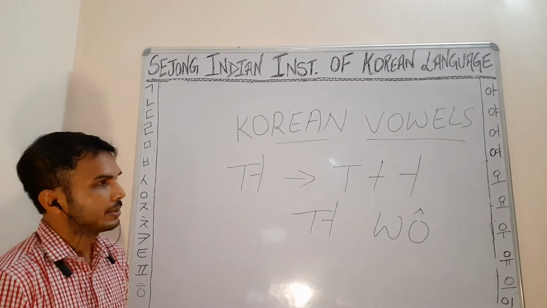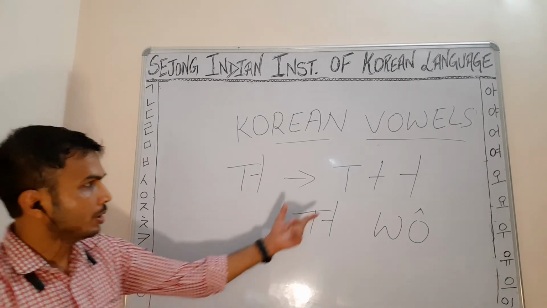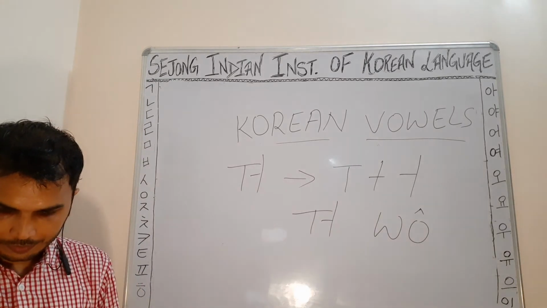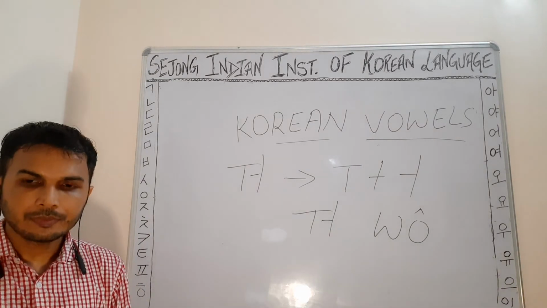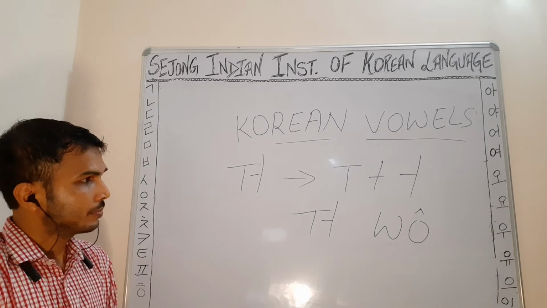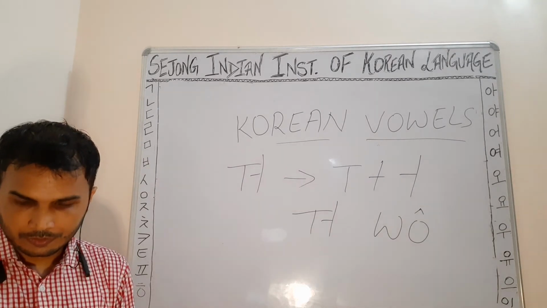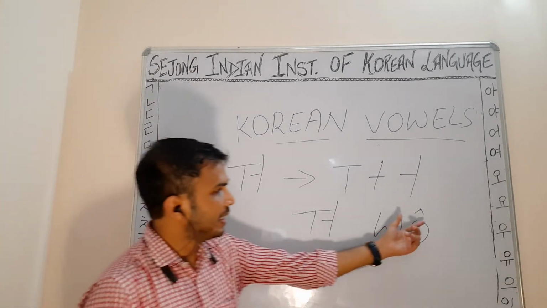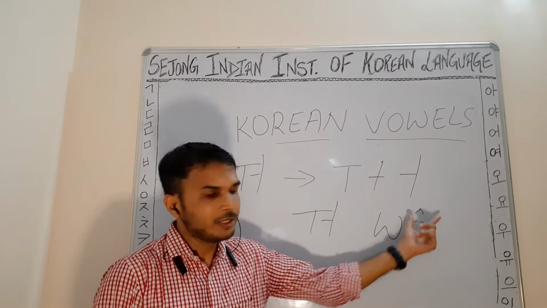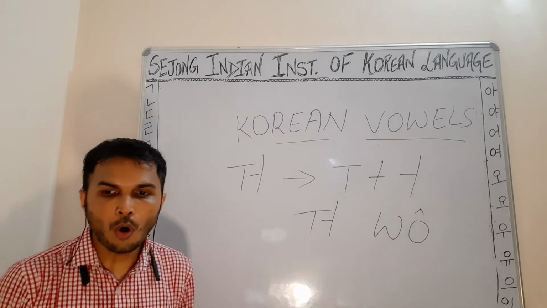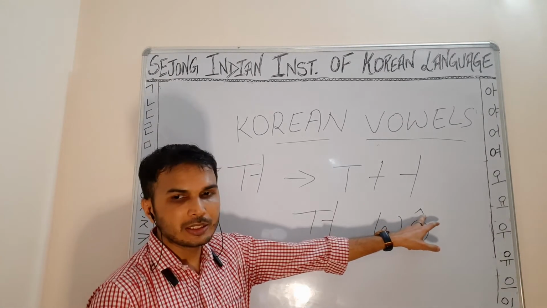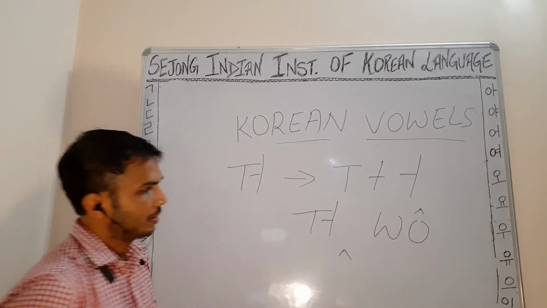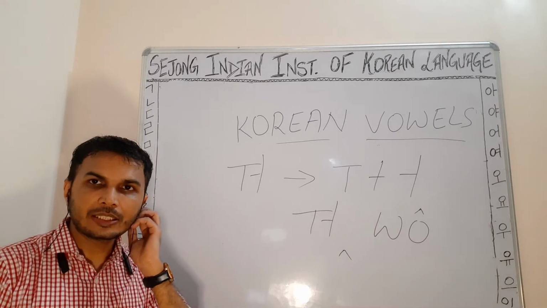Right. It is a combination of two monophthongs, u plus o. It is a tensification marker, so it is wa. So that is why we put this tensification marker here. Tensification, we can say tensify marker.